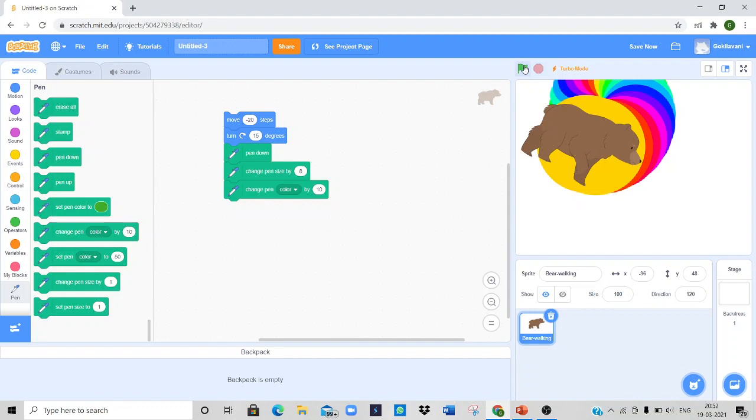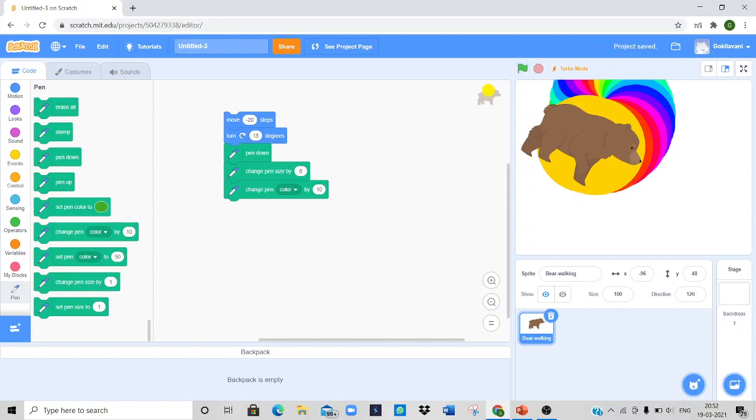And a green flag is placed nearby the stop button. It is a tiny flag icon placed at the top right corner of the stage screen. Clicking on the green flag will run the script step by step. Let us understand the pen blocks which we have used in our project.